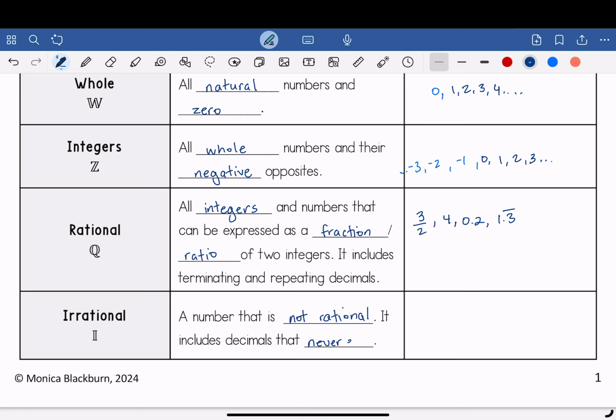There are also other types of numbers, but for now we're just going to classify numbers as whether it's rational, and if it's not rational, then it is irrational. For example, the square root of